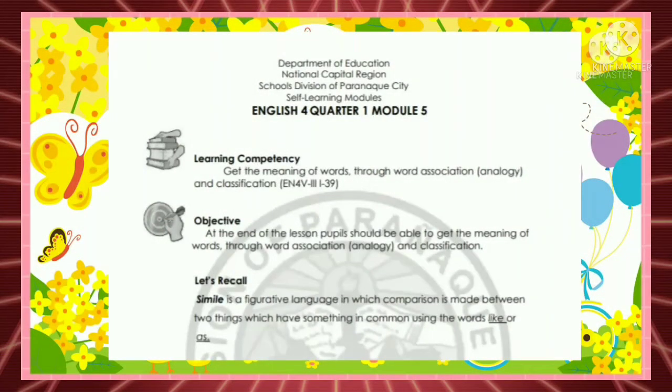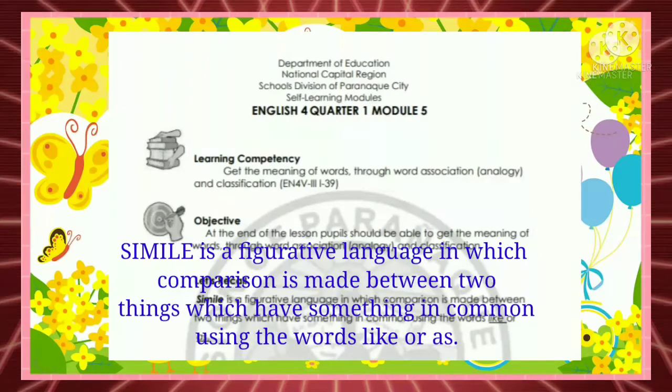Good morning, children. English 4, Quarter 1, Module 5. Learning competency: Get the meaning of words through word association, analogy, and classification. Objective: At the end of the lesson, pupils should be able to get the meaning of words through word association, analogy, and classification. Let's recall.